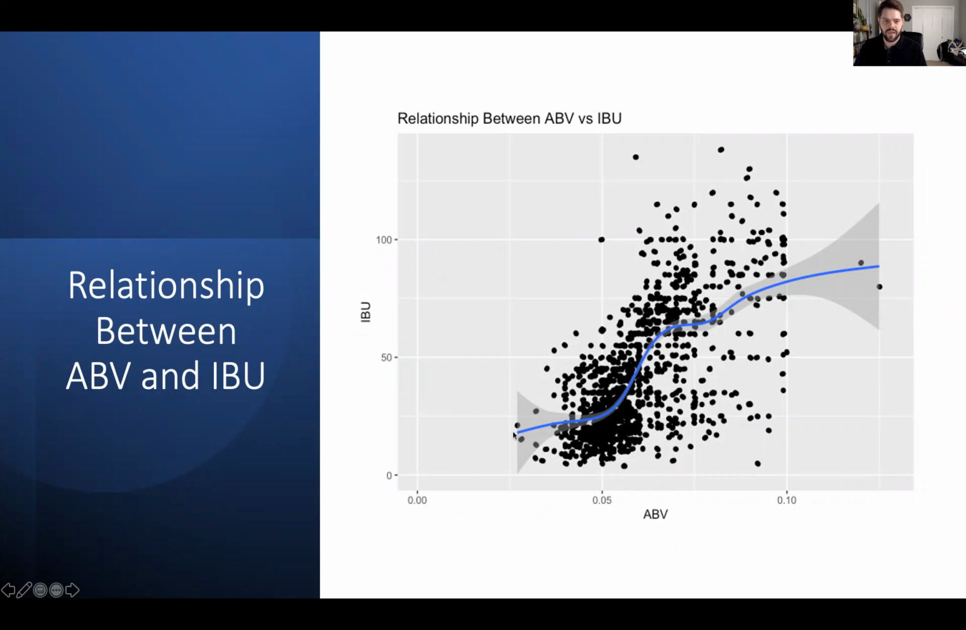There does appear to be evidence of a positive relationship between ABV and IBU. Something we did notice is that a vast majority of the points were at 0.05 ABV and 25 IBU. It is important to note that just because you have a high ABV does not mean that you'll have a high IBU, because there are some points down here, but as an overall trend, there does appear to be evidence of a positive relationship between ABV and IBU.